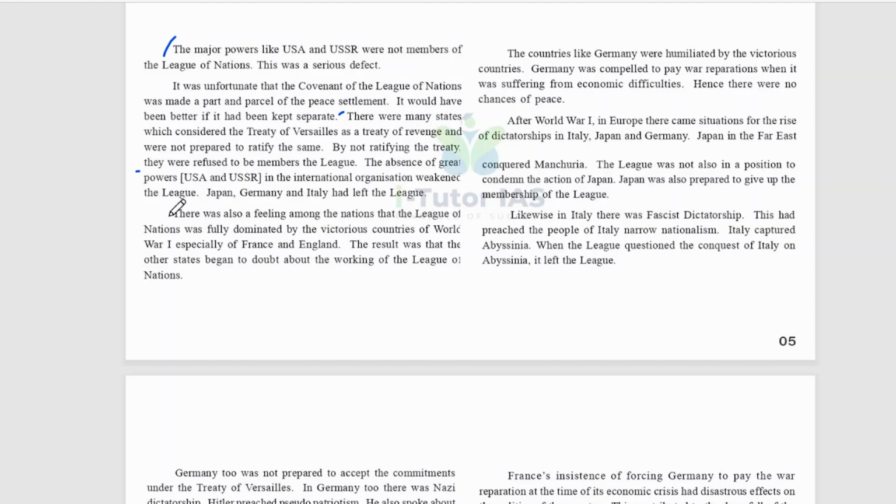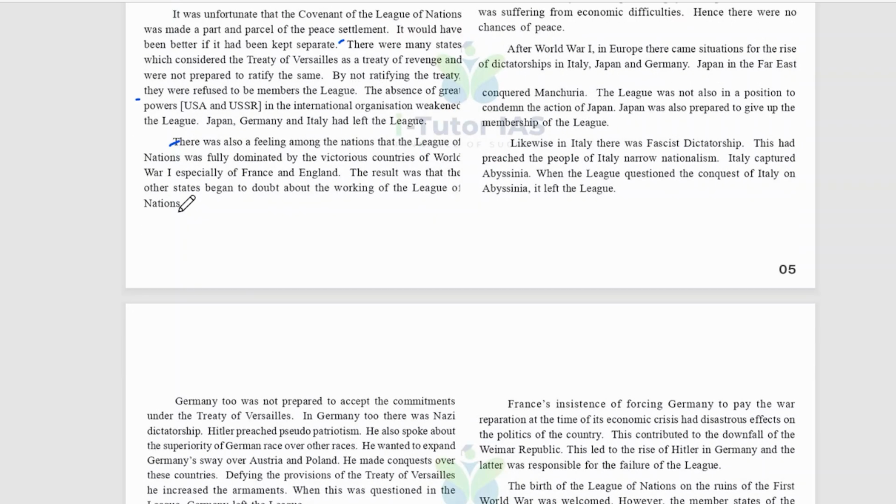And there was also a feeling among the nations that the League of Nations was fully dominated by the victorious countries of World War One, especially France and England. The result was the other states began to doubt the working of the League of Nations, and countries like Germany were humiliated by the victorious countries. Germany was compelled to pay war reparations when it was suffering from economic difficulties. Hence there were no chances of peace.